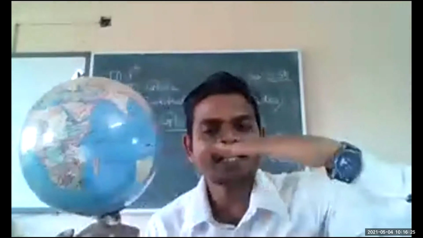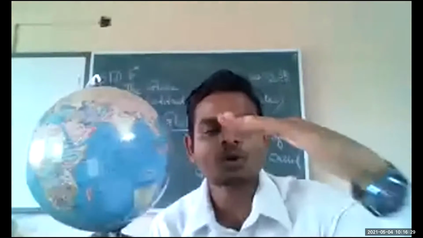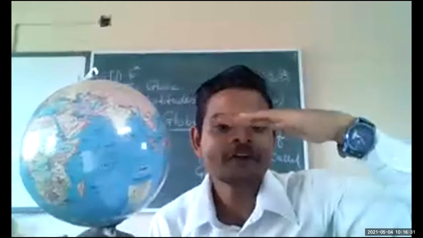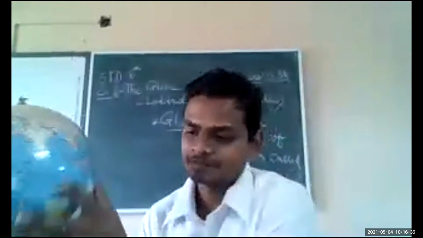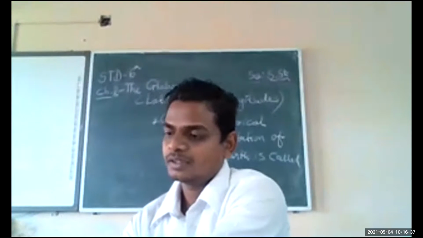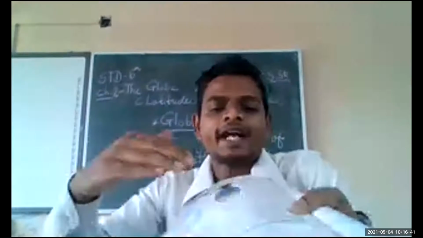It is very easy to locate any city, any location on a flat surface. Flat means straight. You can see that this is the flat area.